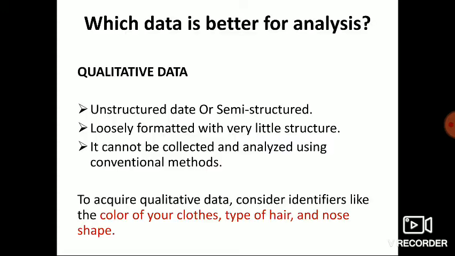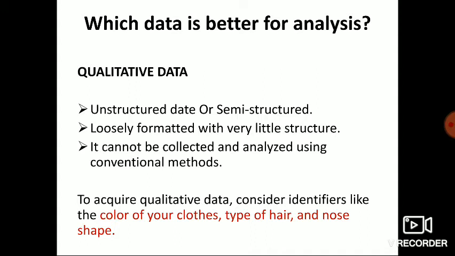So qualitative data has less information, and it has very little structure. Because of these two reasons, we can't do any analysis as we like. That means you can't apply any mathematical tools to qualitative data.